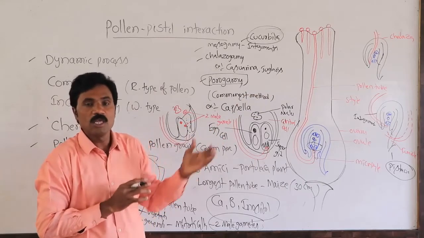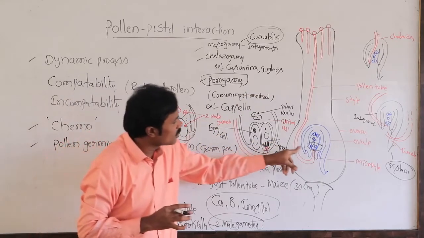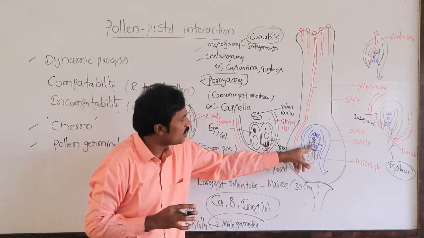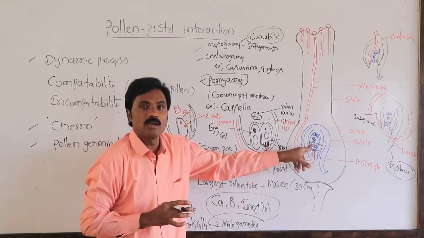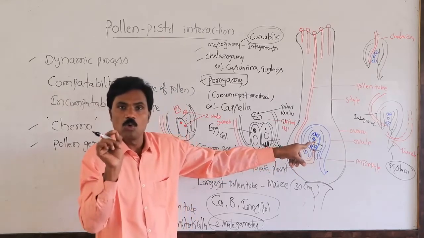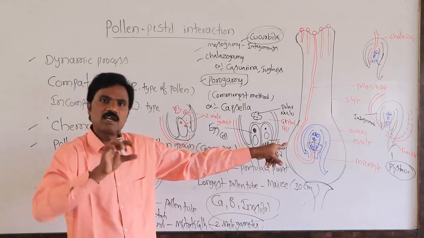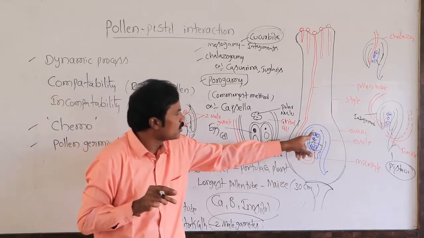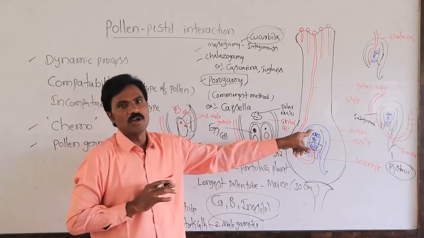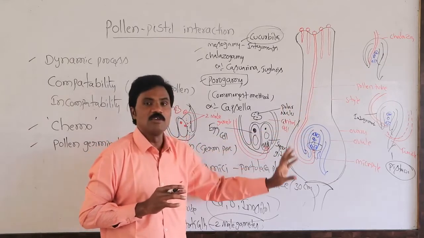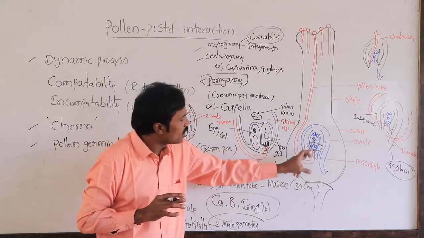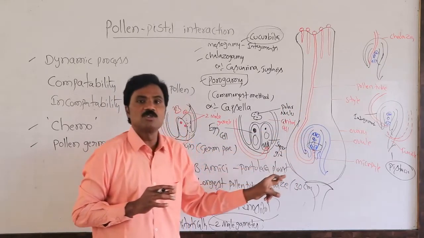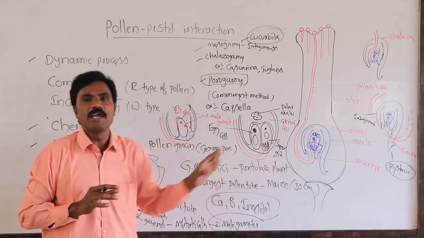Then after entering, one of the male gametes enters the female gamete. How does it enter? With the help of the filiform apparatus. After entering, it degenerates, and the antipodal cells also degenerate after fertilization. This commonly takes place.